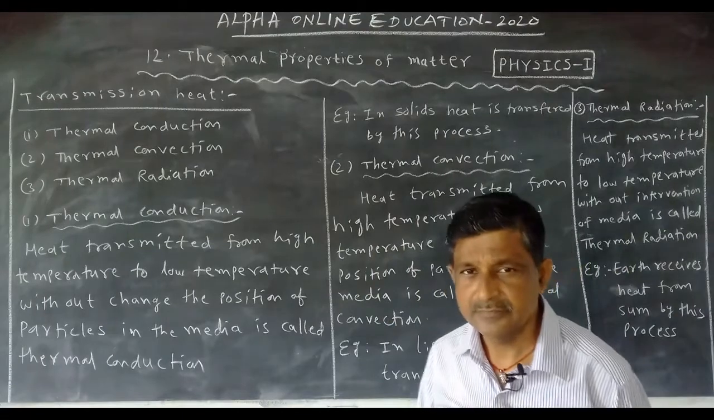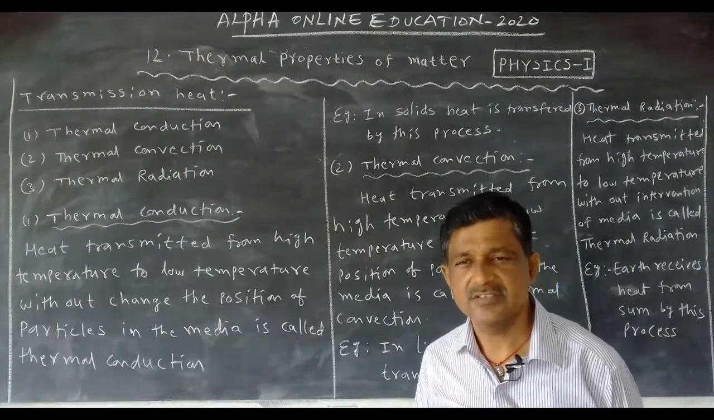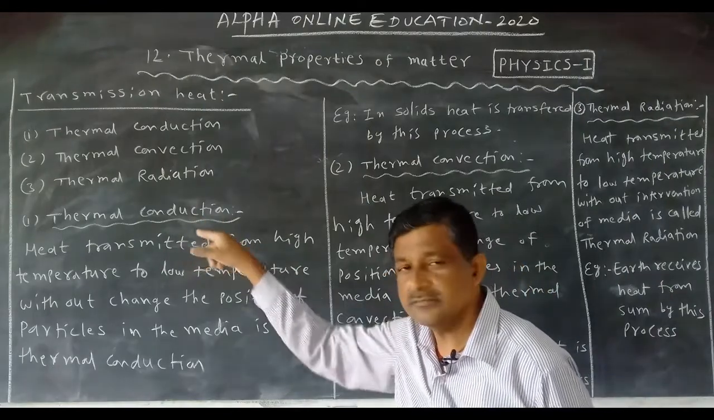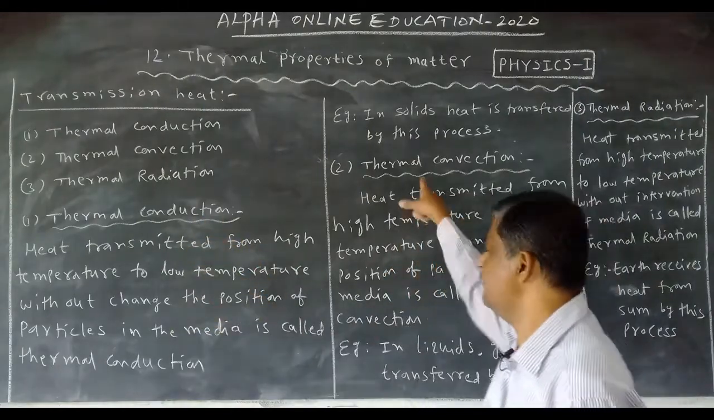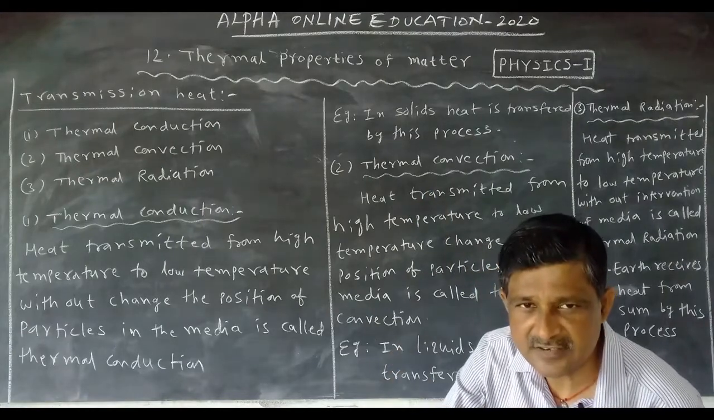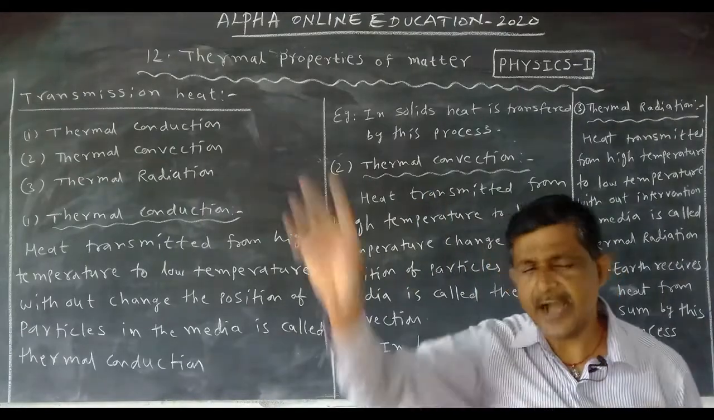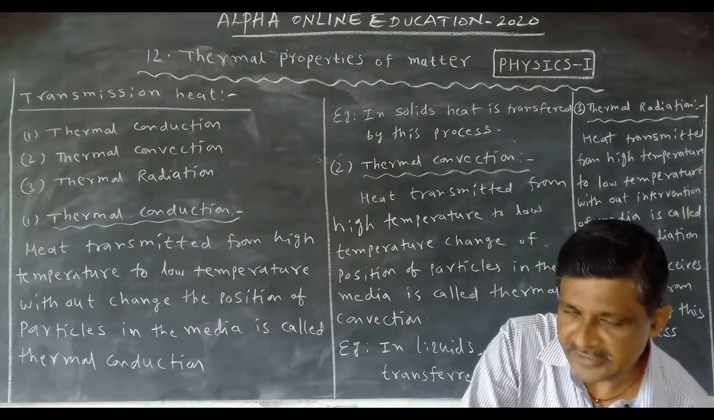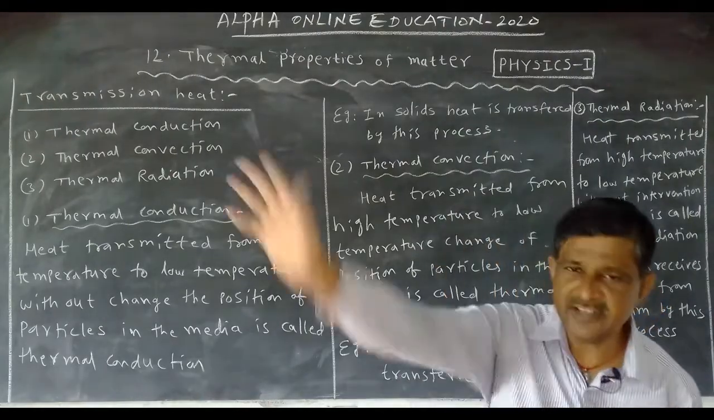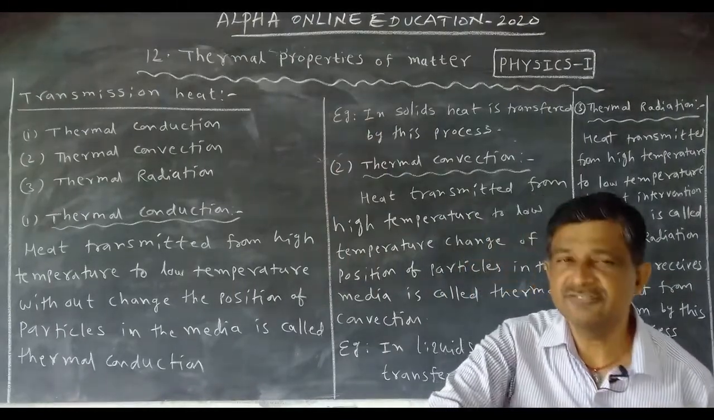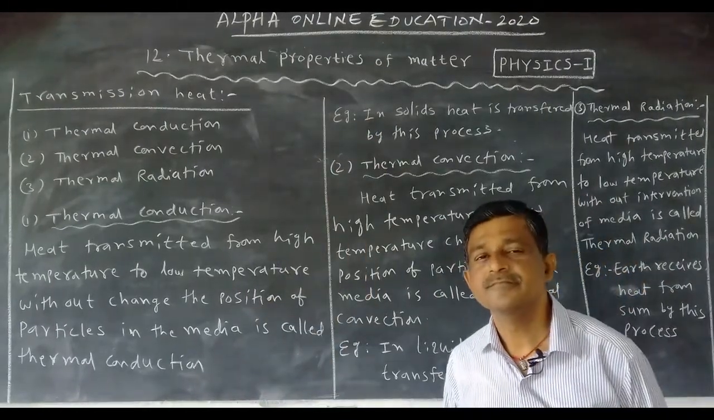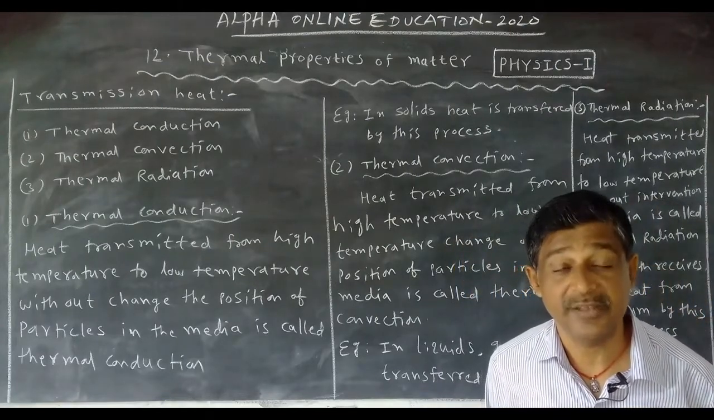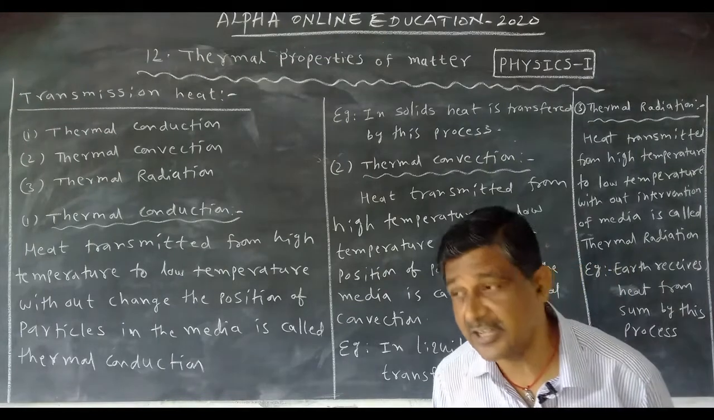Right. Now the third process, thermal radiation. Conduction, solid is required. Convection, liquid and gas is required. Radiation, no media. Solid is not required. Gas is not required. Liquid is also not required. Means no need of the media. Without the media, heat is transferred from one place to another place by the process of radiation.